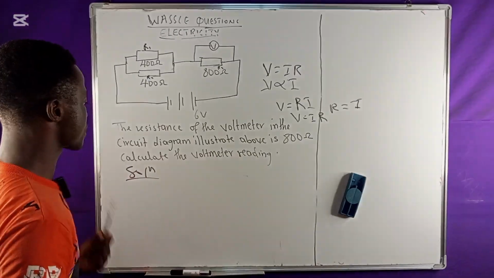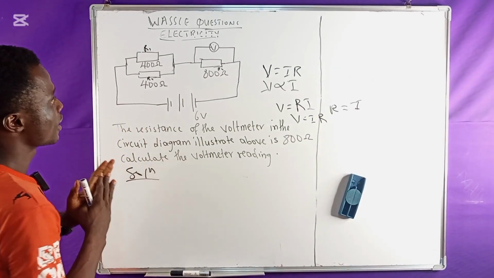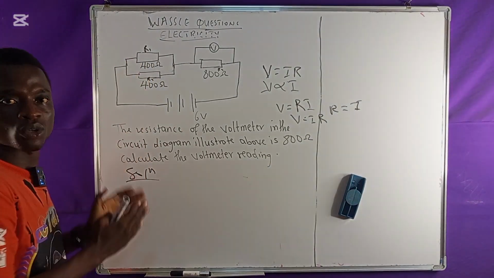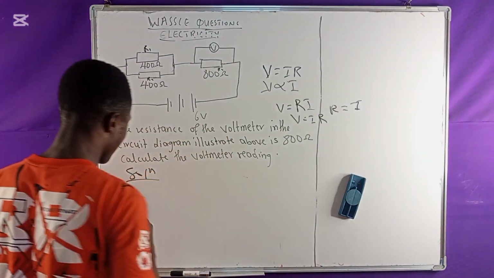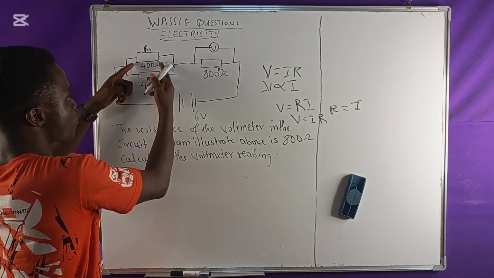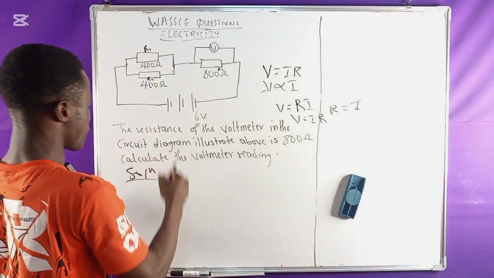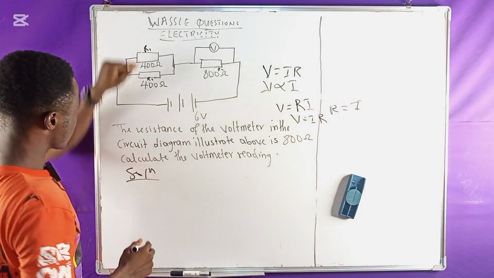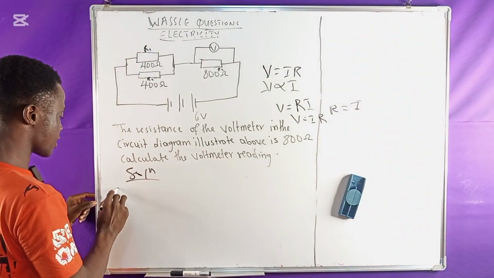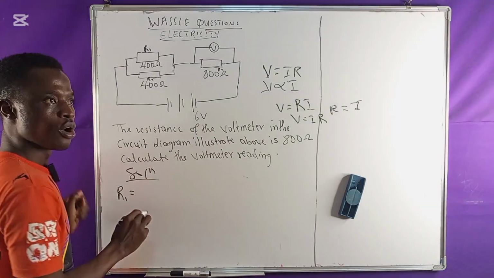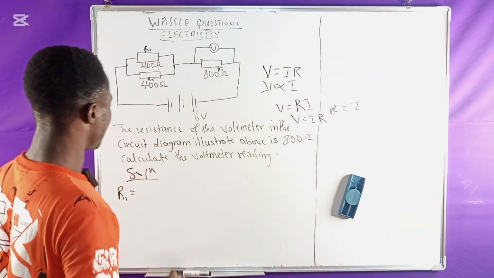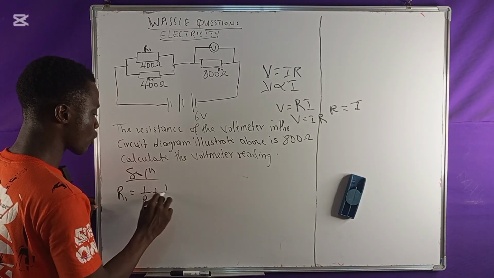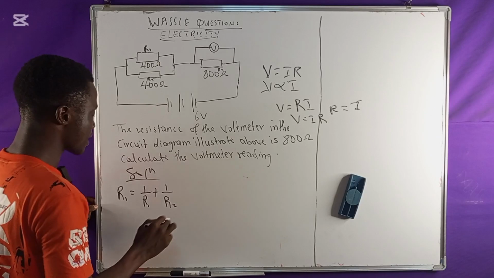Very important. So let's see how best we can solve this problem together. Now, first of all, for my initial statement, I said you should consider the parallel connection. So if that be the case, for the parallel connection, we have 400 ohms here and 400 ohms here. For the parallel connection, I will take this total here to be R1. So I will say I have R1 here equal to, for parallel connection, we'll take the inverse. If you are saying the inverse, that means you are going to have 1 all over R1 plus 1 all over R2. So in that regard, I'll bring in the values.